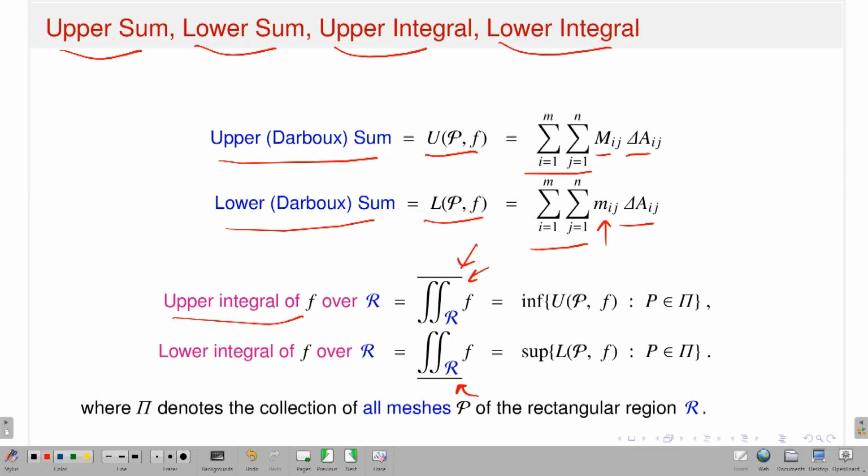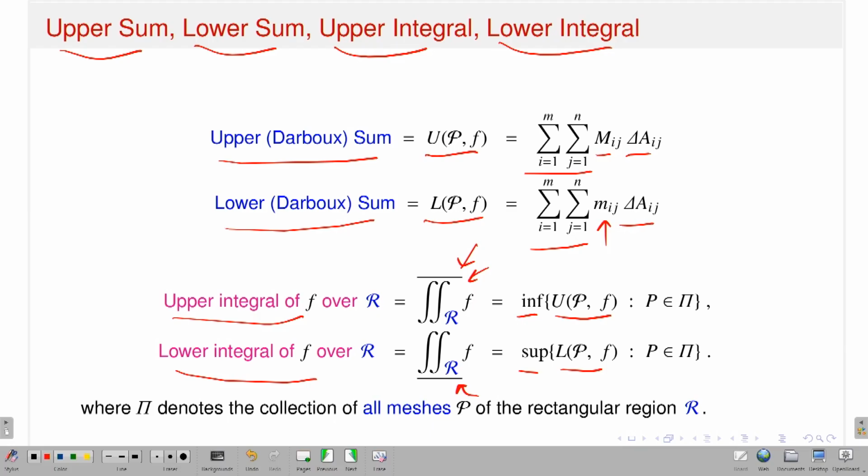So what is that? Again, what you have to do? For a given partition and the function, you have one U(P,f), that means the upper sum. Then what you have to do? You have to consider the infimum of all those upper sums, and for the lower integral you have to consider the supremum of all those lower sums. So that means once you have the notion of upper sum or lower sum, then you can define what is called upper integral and lower integral.